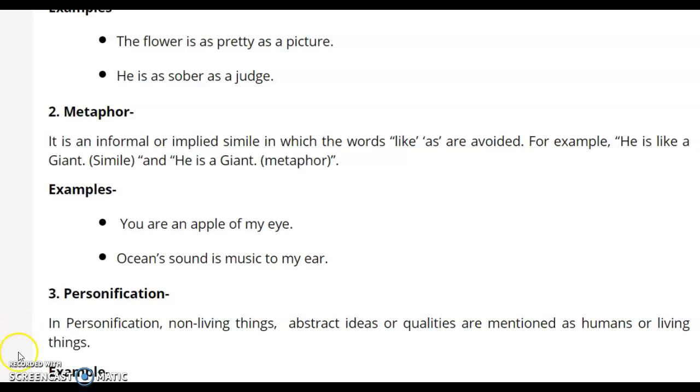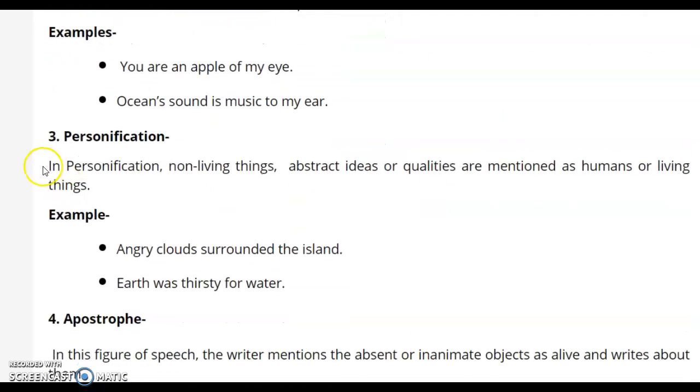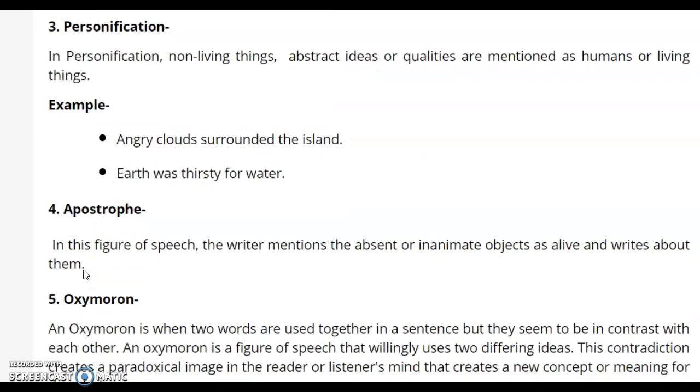And he is a giant. That is a metaphor. You are an apple of my eye. Ocean's sound is music to my ear. These are some examples of metaphor. Personification. In personification, non-living things like inanimate objects, abstract ideas or qualities are mentioned as humans or living things. For example, angry clouds surrounded the island. Earth was thirsty for water.